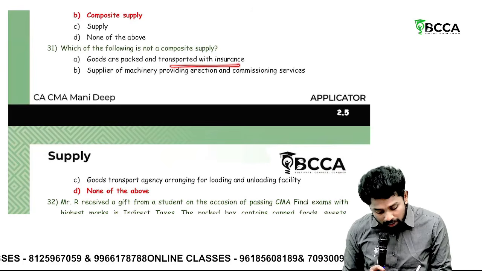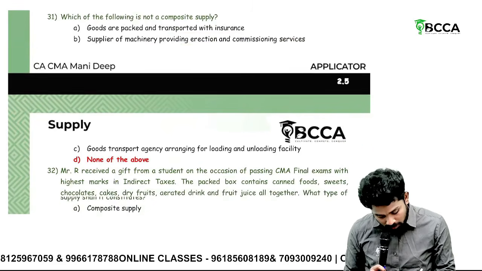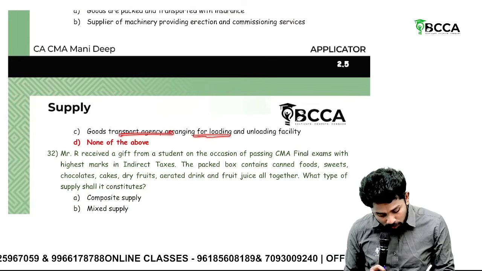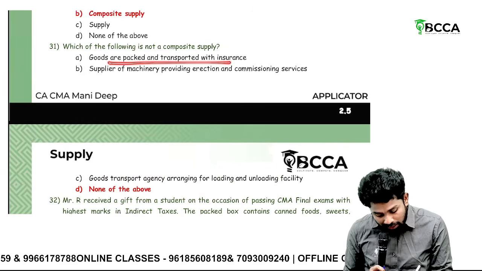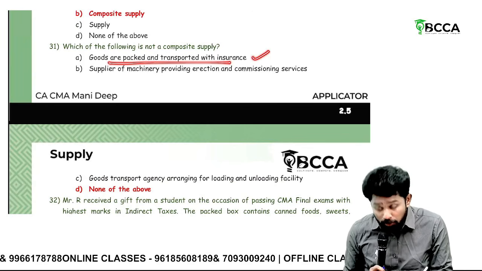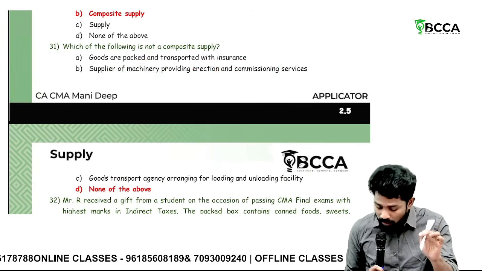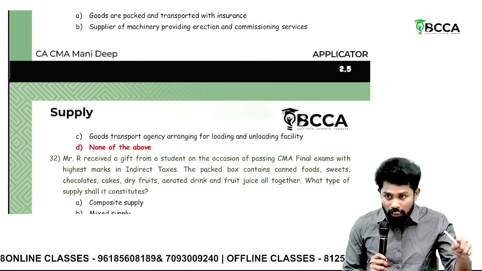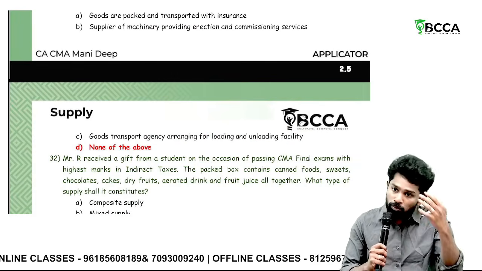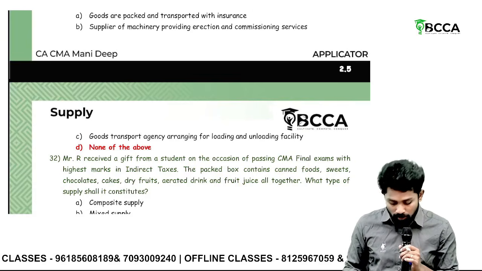Which of the following is not a composite supply? Goods are packed and transported with insurance. Supply of machinery providing erection and commissioning service. Goods transport agency arranging for loading and unloading facility. None of the above. Sir, goods are packed and transported with insurance, it's a composite supply, three are involved. Supply of machine along with erection and commissioning, three are involved. GTA arranging loading and unloading. Okay, GTA just transports, but here loading and unloading, so bundle is there. All these three are common only, naturally bundled only. So that's why it is what?